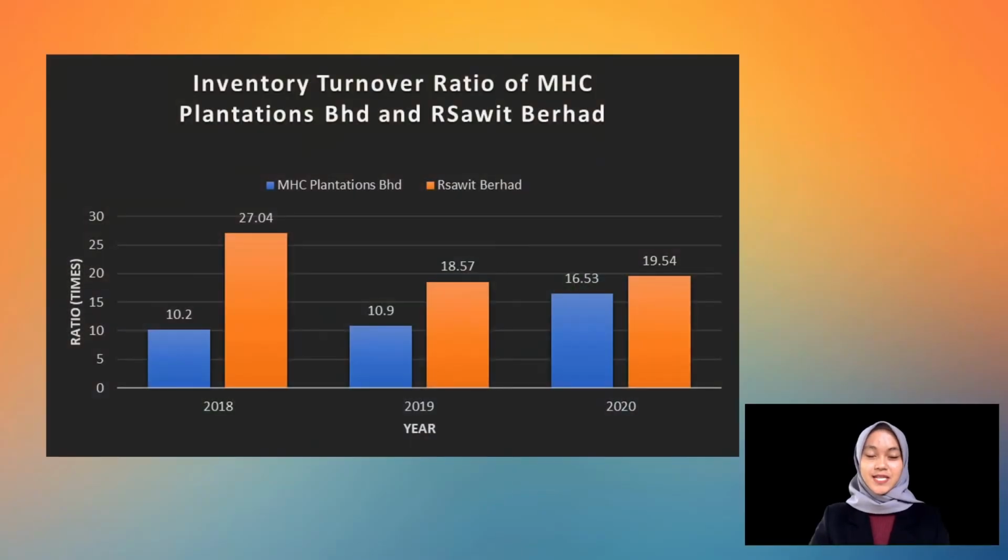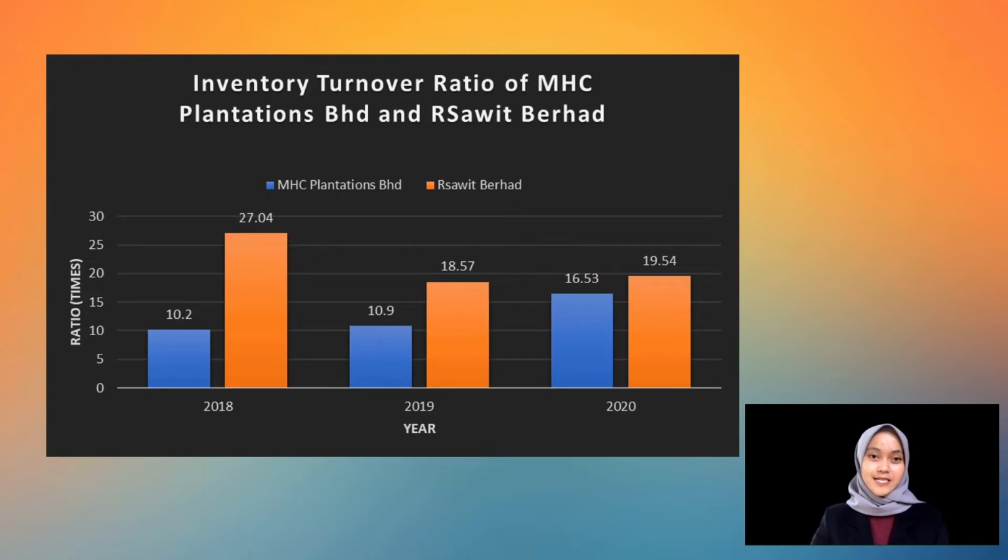Graph 3 shows the inventory turnover ratio for both companies. The ratio for MHC Plantation has been increasing over these 3 years. Overall, Ribunan Sawit shows the most efficient company in managing its inventory since the ratio recorded the highest for this 3 years financial ratio. However, a fluctuating inventory turnover ratio could be a sign of a poor management or inefficient purchasing practice.